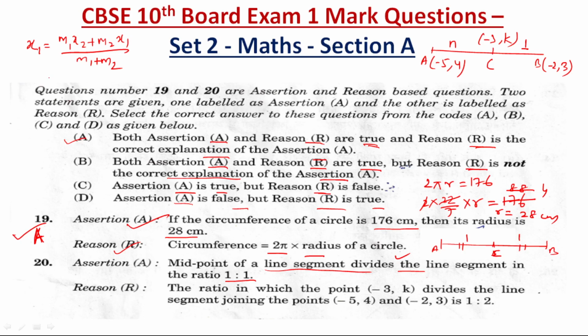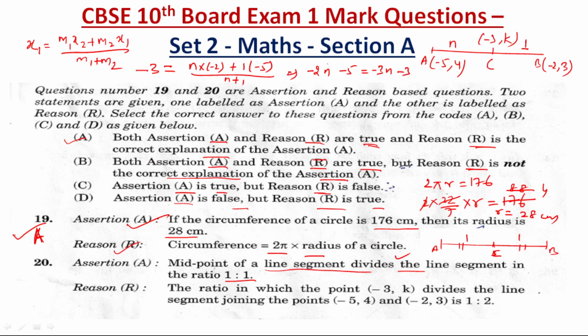We will be utilizing the same, because minus 3 is given to us. Minus 3 value is with us. Now n:1 as I said. So n into minus 2 plus 1 into minus 5, divided by n plus 1. Now we will be solving it: minus 2n minus 5 is equal to minus 3n minus 3.